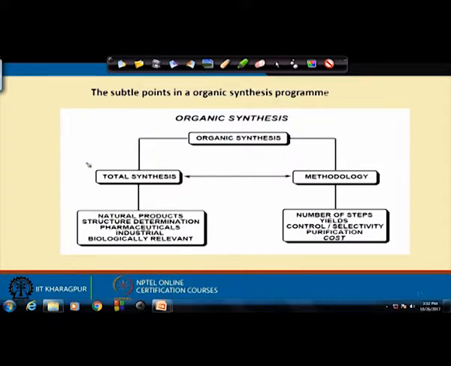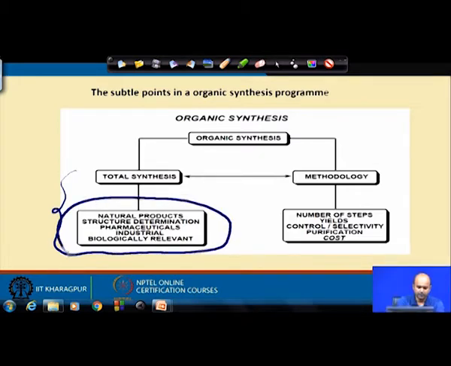Finally, as I said earlier, in total synthesis the target molecules can be anything. This could be a natural product, where you can take the help of structural determinations, or life saving drugs or pharmaceuticals, or industrially important compounds like pesticides and herbicides, and they are biologically relevant. Definitely all the target molecules should have biological significance. If a compound does not have biological importance, then probably our effort is not that much counted.